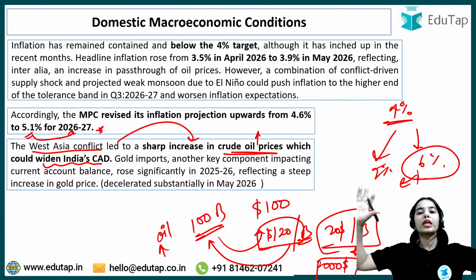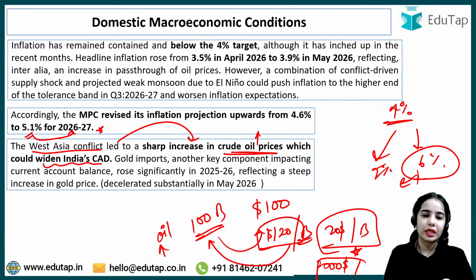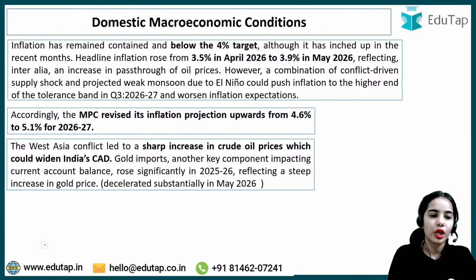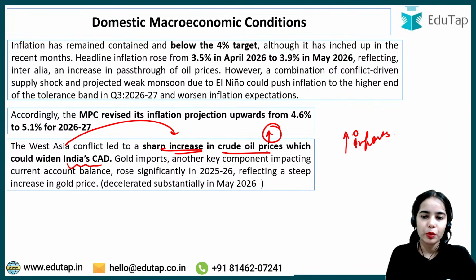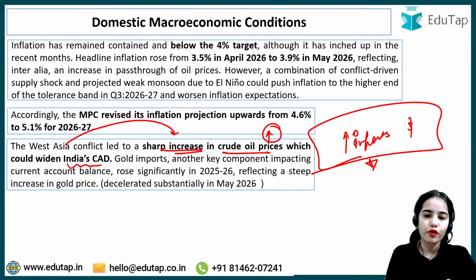Now, we are importing in huge quantities, so that means we have to pay more. The West Asia conflict led to a sharp increase in crude oil prices, which could widen India's current account deficit, because we have to pay more for our imports. For the oil imports we have to pay more dollars now, because of the increase in crude oil prices.